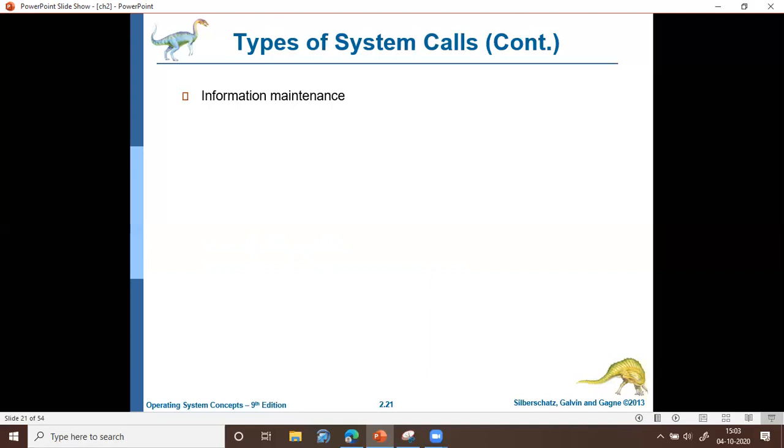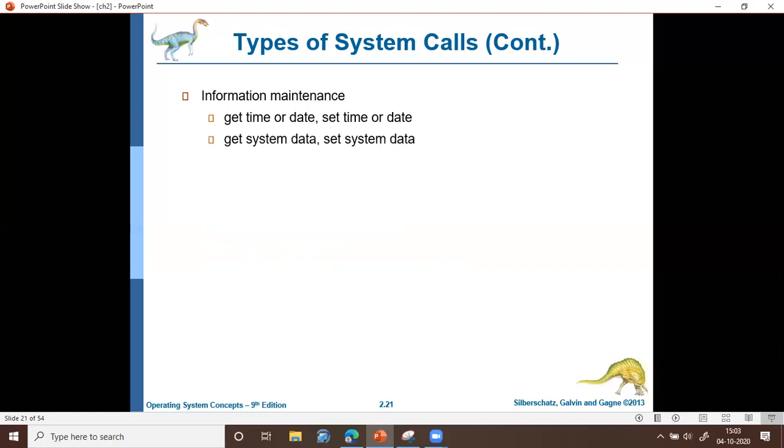These system calls include get time or date, or set time or date. If the user program is using time or date, then it needs to get the time or date from the operating system. For that, it can use the get time or date system call. Or if it wants to change the system date or time, then it can use the set time or date system call.